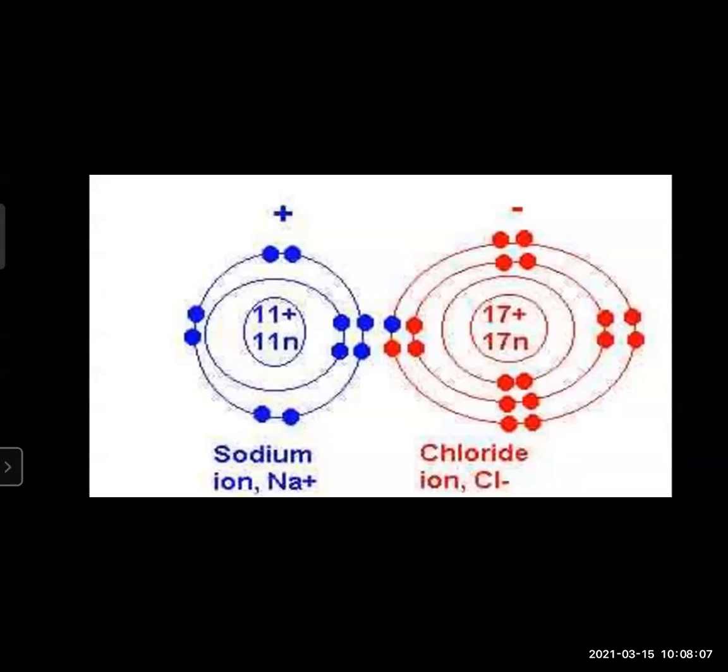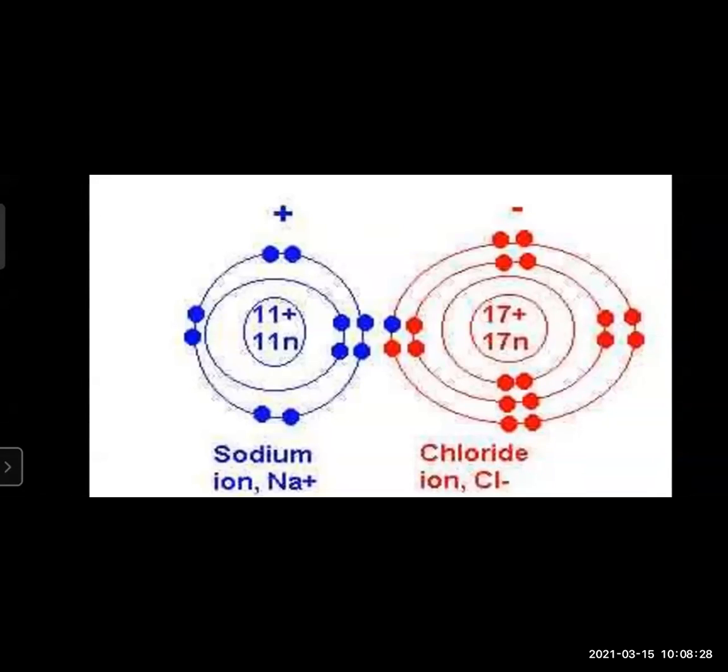If we see the second shell of sodium, it has 8 electrons. That means it is a complete octet. And if we see the last shell of chlorine, it also has 8 electrons. That means again, it is a complete octet.